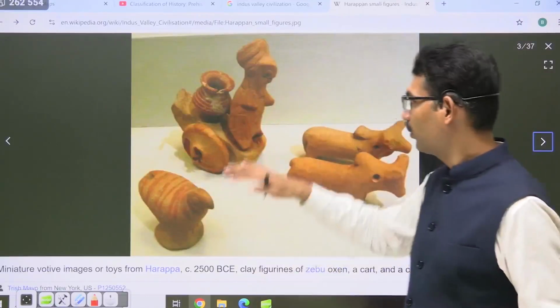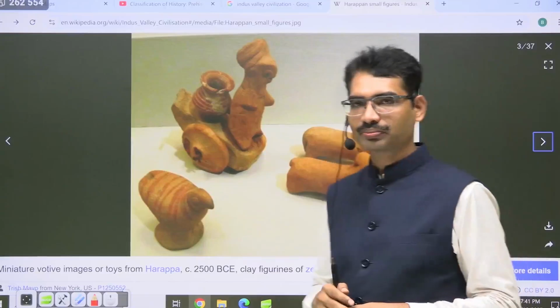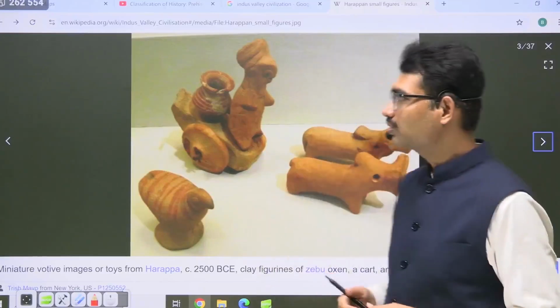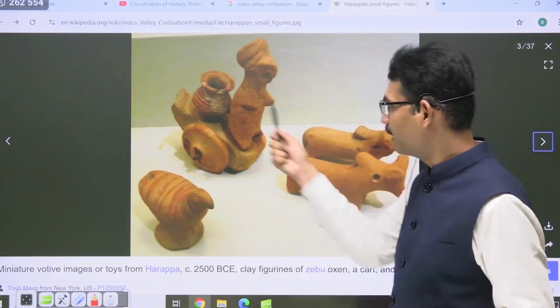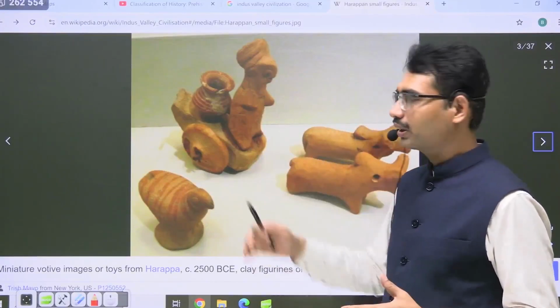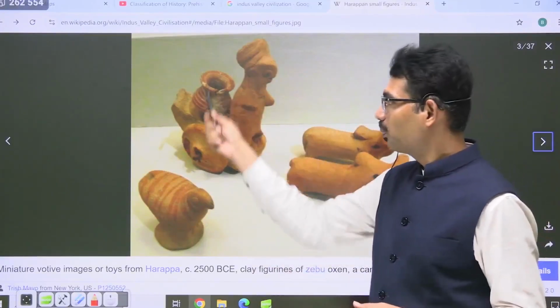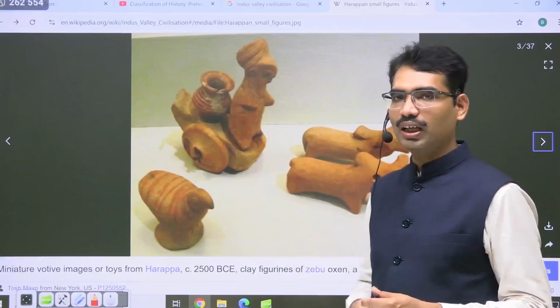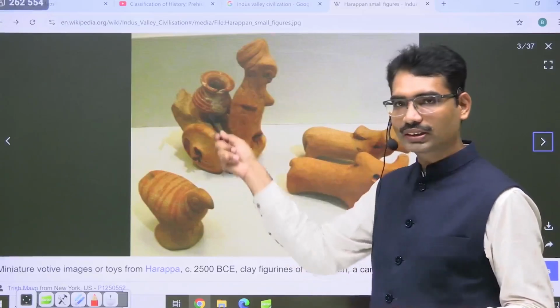Near Harappa, we got these terracotta images. Based on this, we have some idea of what kind of animals they knew, what kind of taste, what kind of pottery, the style of the pottery. And observe that even today we are following the same.